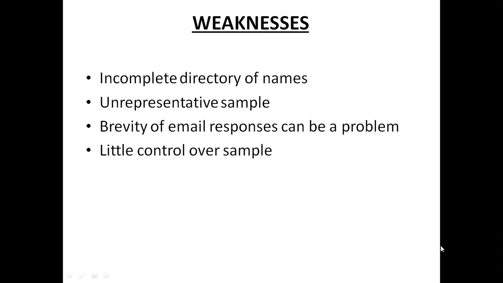And then it also has some weaknesses. Incomplete directory of names. Sometimes while taking the email IDs, we make some mistakes. So that leads to an incomplete directory of names. So it may be a weakness for the person doing the survey. Unrepresentative sample. We gather the email IDs of people, but sometimes we may not consider their representativeness of the population. It happens. Brevity of email responses can be a problem.